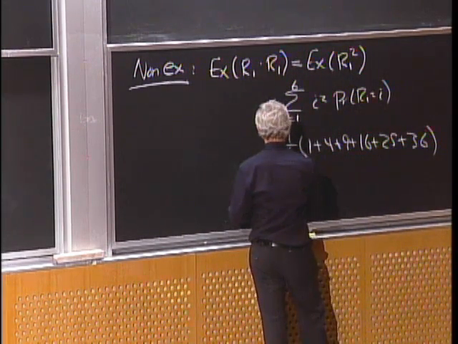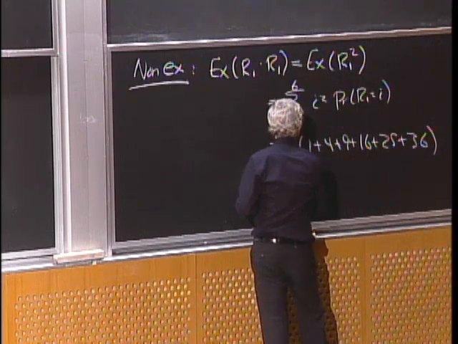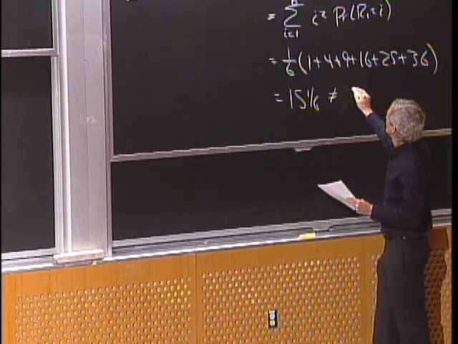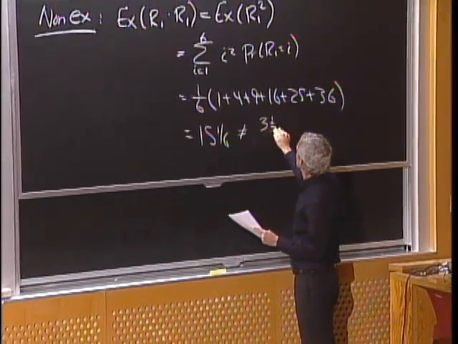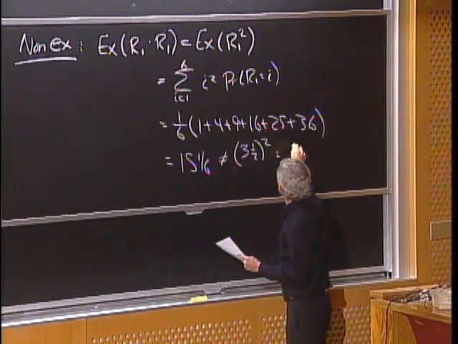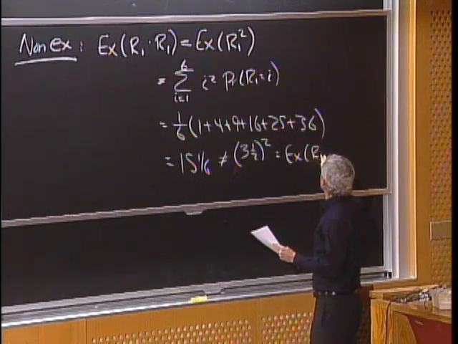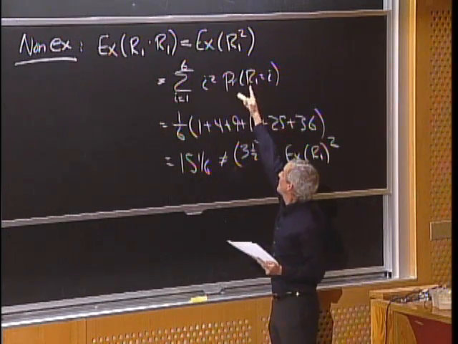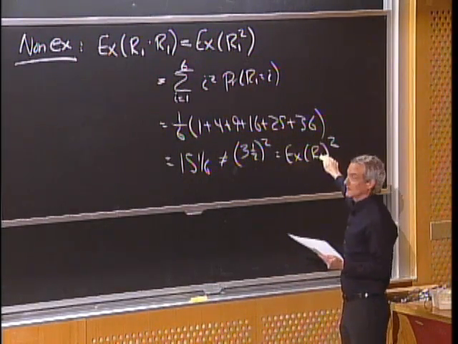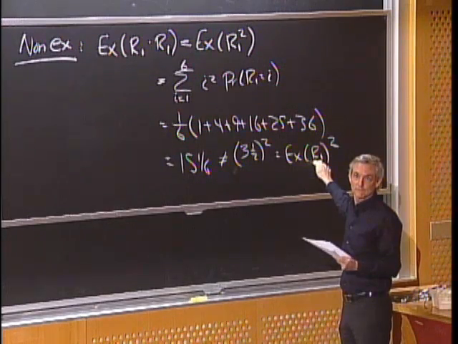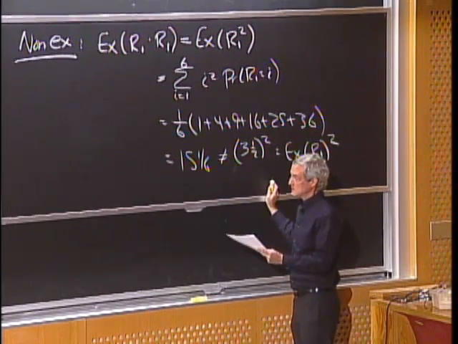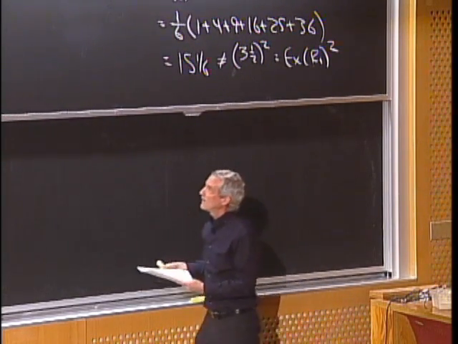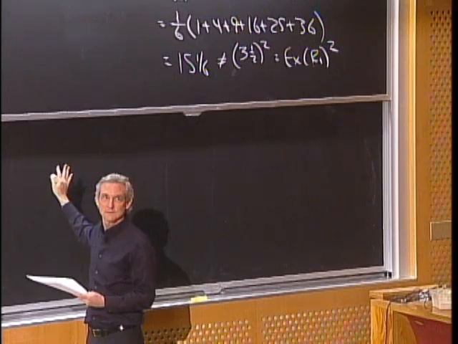And if you add all that up, you get 15 1/6, which is not 3 1/2 squared, which is the square of the expected value of R1. All right, so the expected value of the square is not necessarily the square of the expectation. And that's because a random variable is not independent of itself generally. Okay, any questions there?